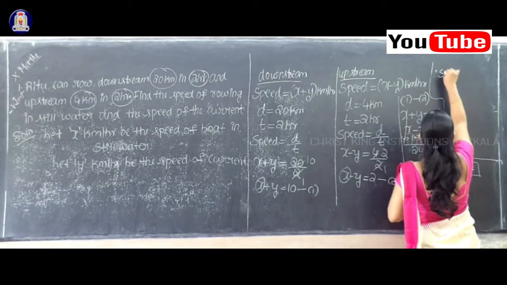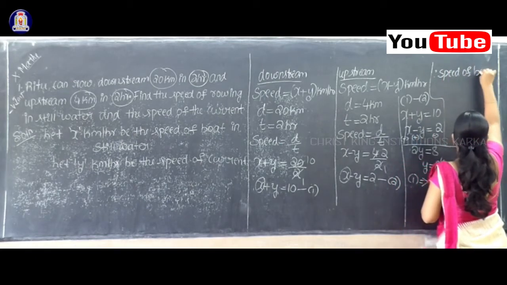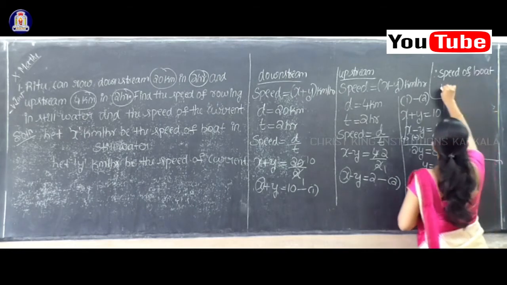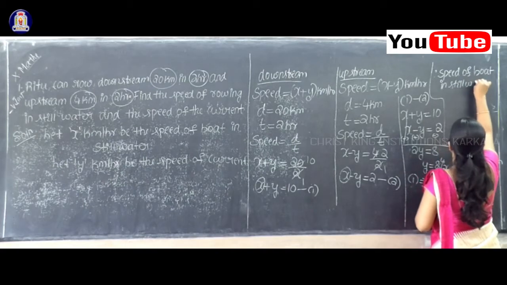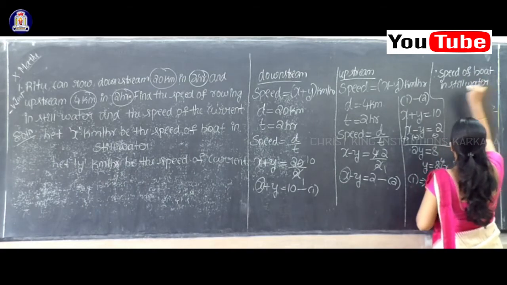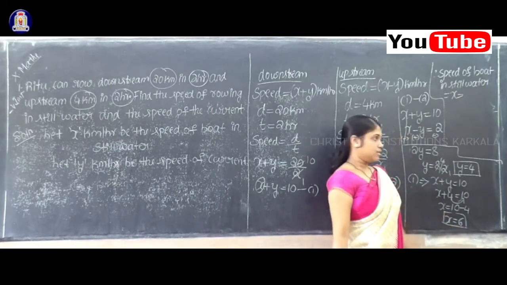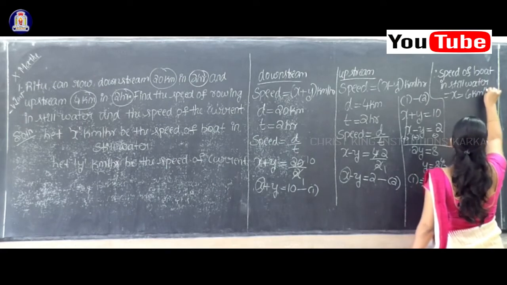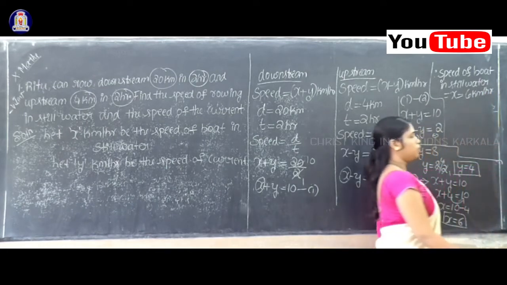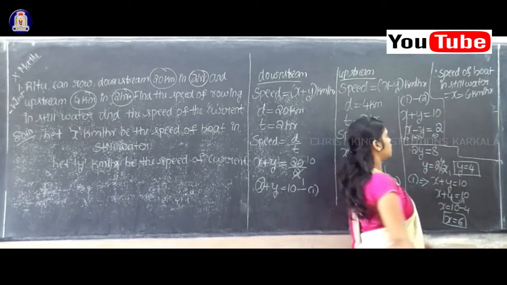So therefore final conclusion I will write here. Therefore speed of boat in still water is equal to actually x, but here x is equal to how much? 6. So therefore 6 kilometer per hour. So speed of the boat in still water will be equal to 6 kilometer per hour.